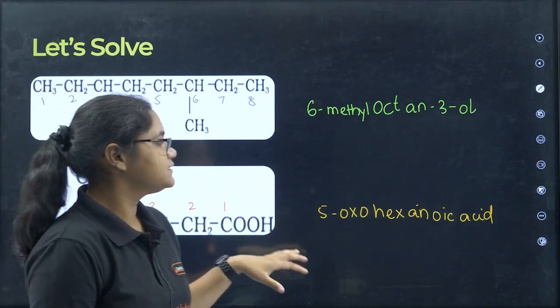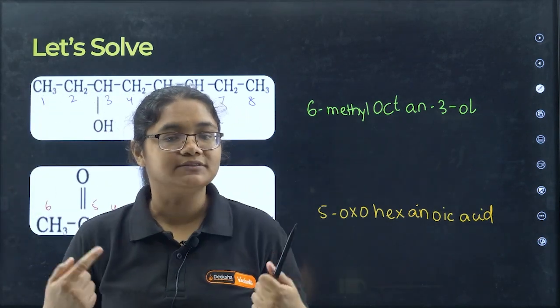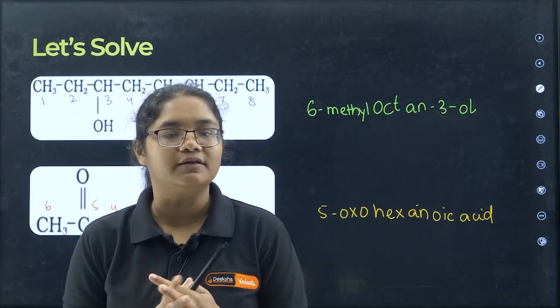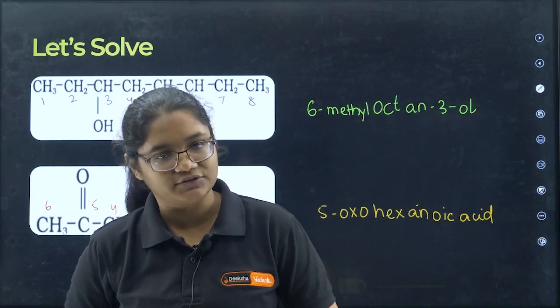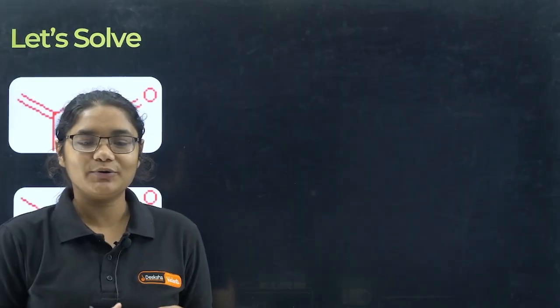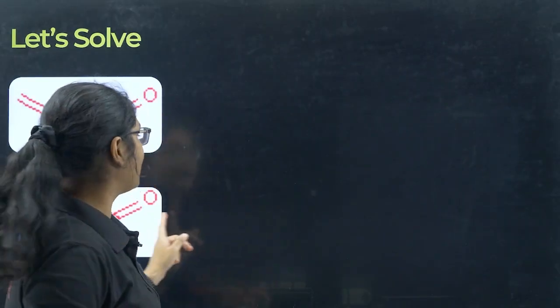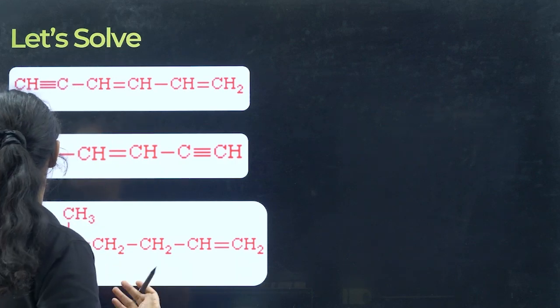Okay, so these are some examples. We will practice more examples here, some more here and there, then we will go to the next topic. Okay, thank you. So now let's continue the IUPAC nomenclature for some more compounds.